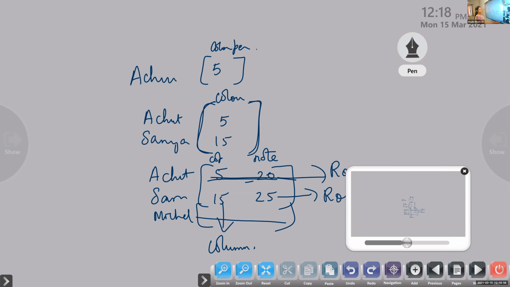Is it okay? Now, suppose B is equal to matrix Bij of order 2 by 2. Can you give the entries? B is matrix Bij with 2 by 2.